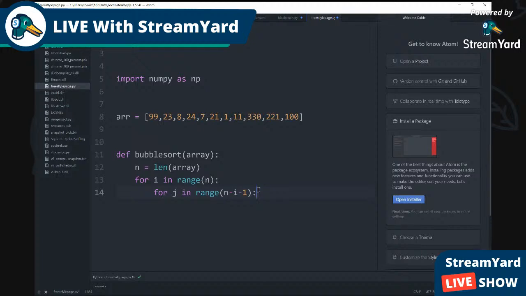So now we got to get into the swapping. Now this gets difficult because you remember what I explained. If the left number is greater than the right, it's supposed to swap. So now what we're gonna do here, we're gonna put if array J is greater than, remember this greater than sign, array J plus 1, they gotta swap.